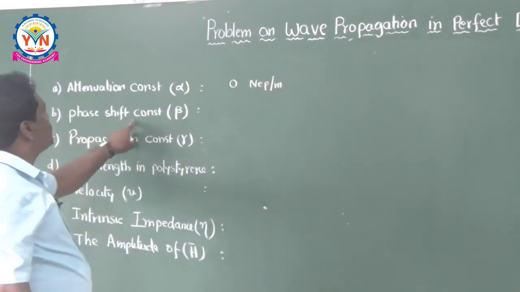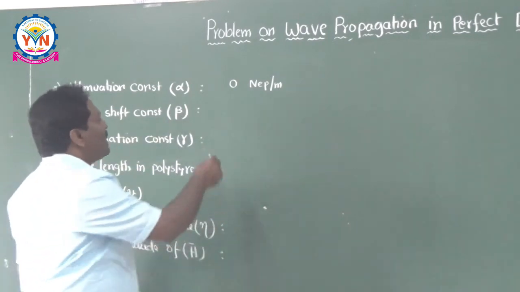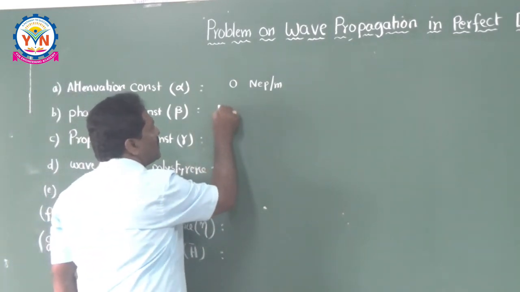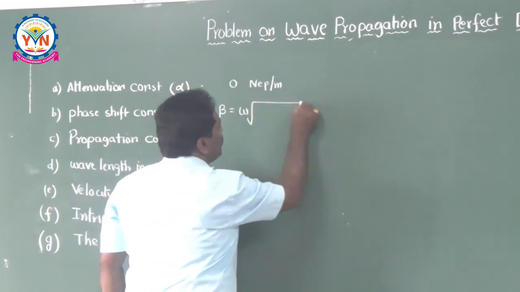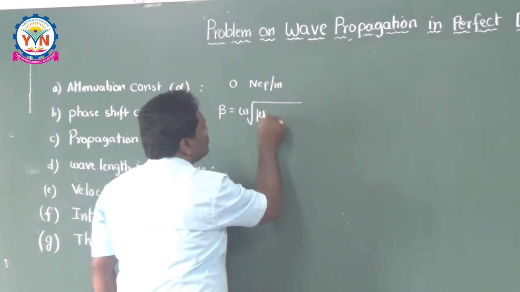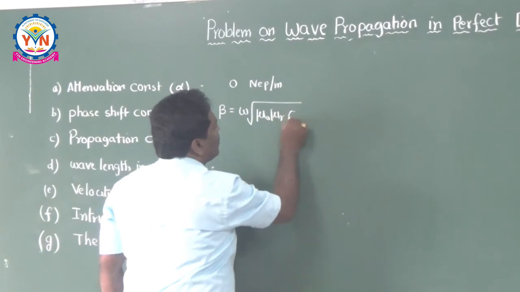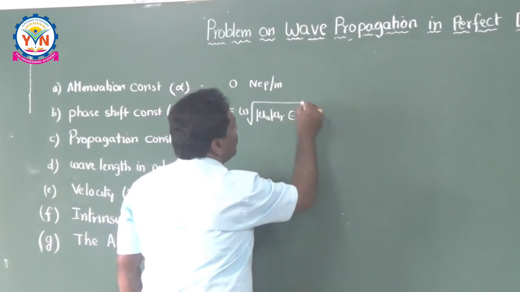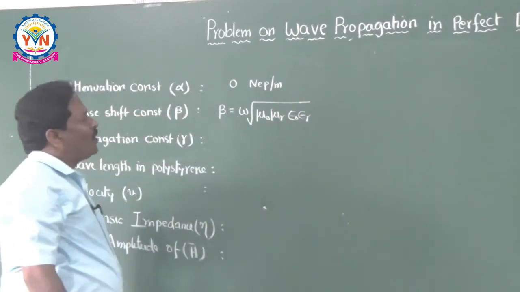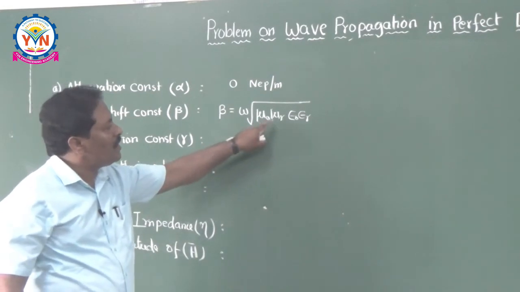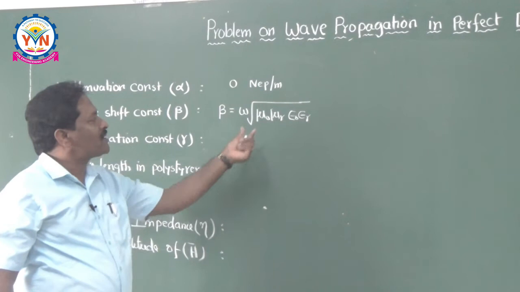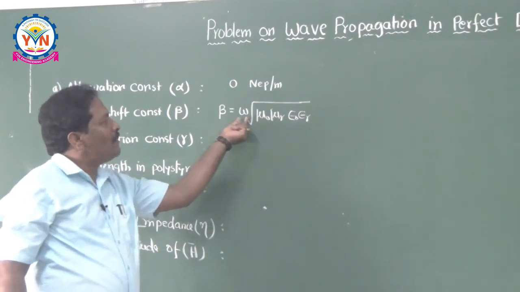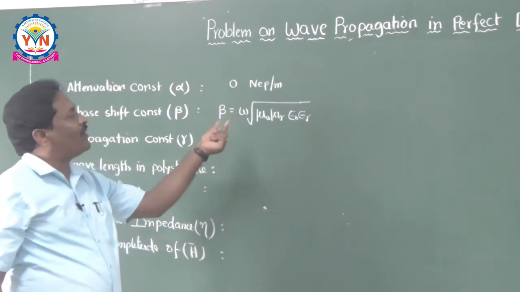Coming to the phase shift constant beta, beta is equal to omega root mu naught into mu r epsilon naught into epsilon r. Mu naught you know, mu r also you know, epsilon naught and epsilon r are already given. Just substitute these values because you know omega is equal to 2 pi f.